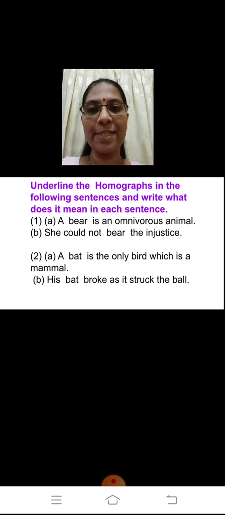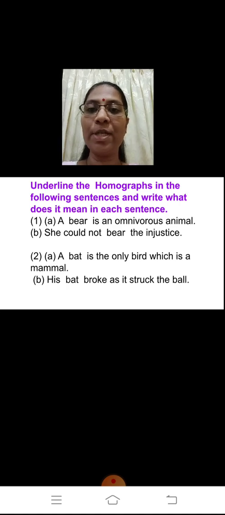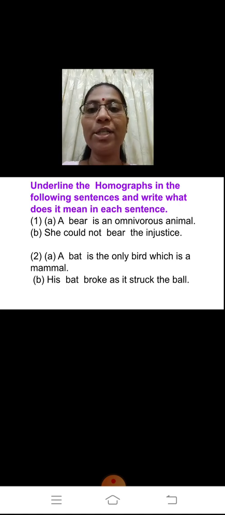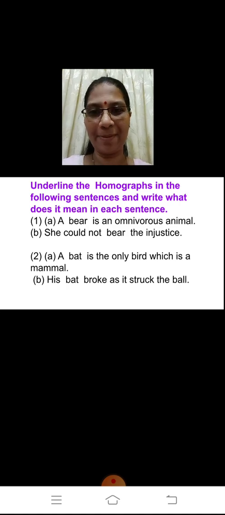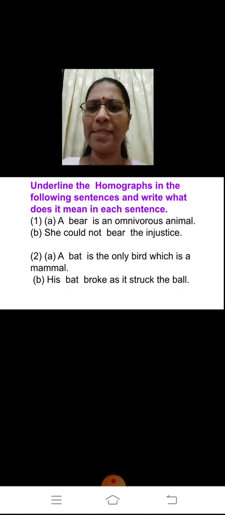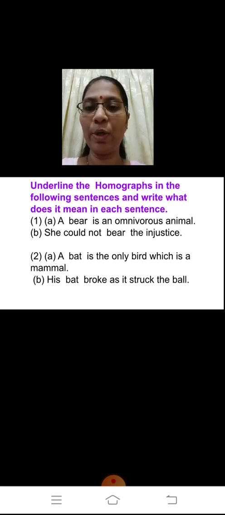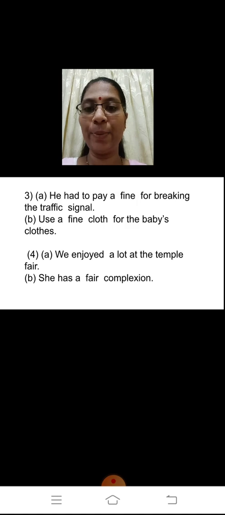Okay, for the first sentence it is bear in both the sentences given there. So then the first one, it is an animal, and over here it is where you cannot tolerate something. So I have given you a hint in the first sentence. I hope this is also clear. So here you are having 4 sentences, 2 are given here, 2 in the next slide over here.